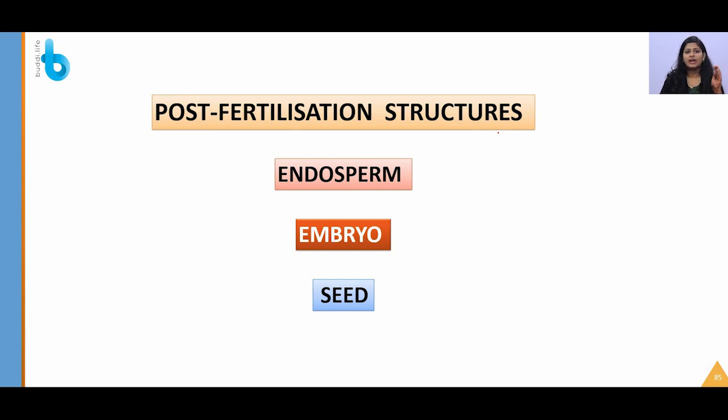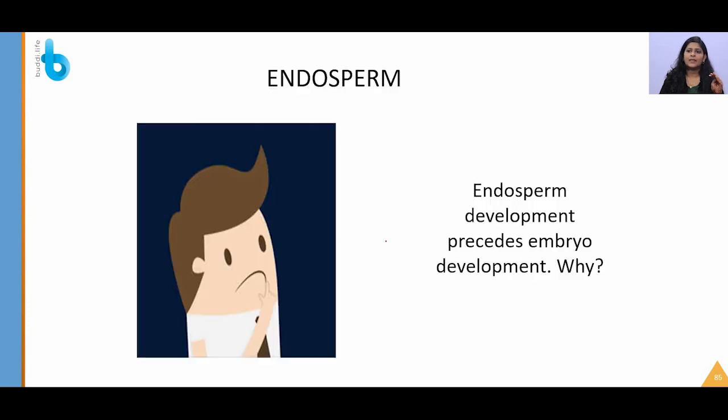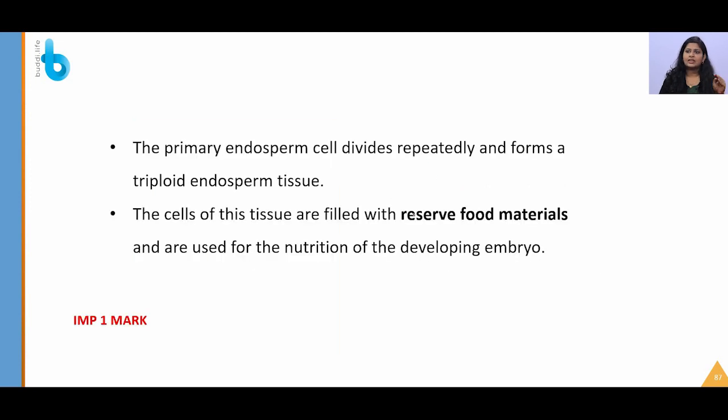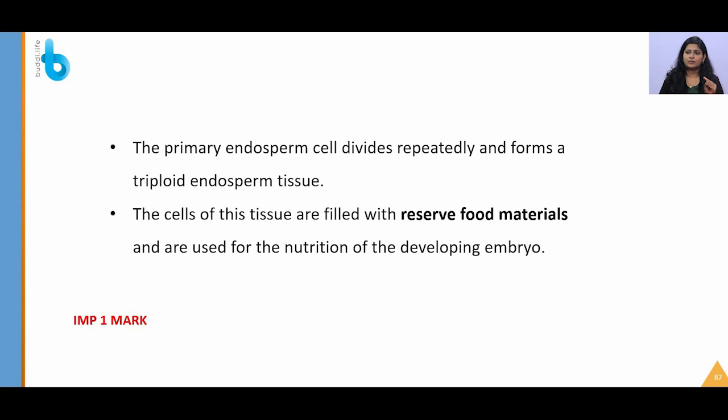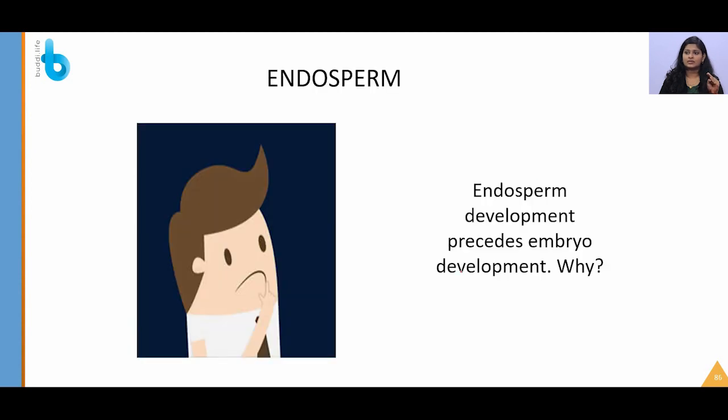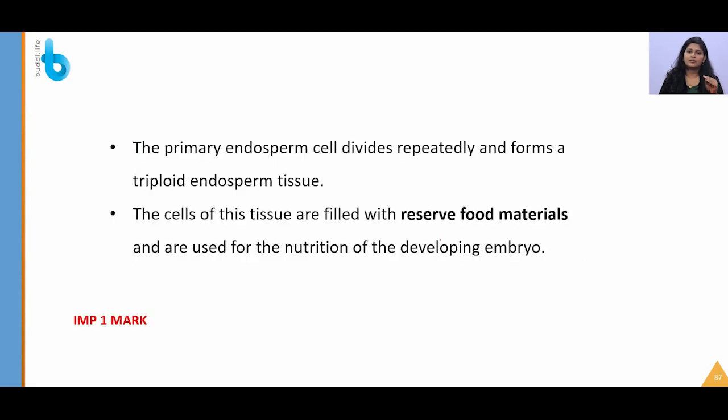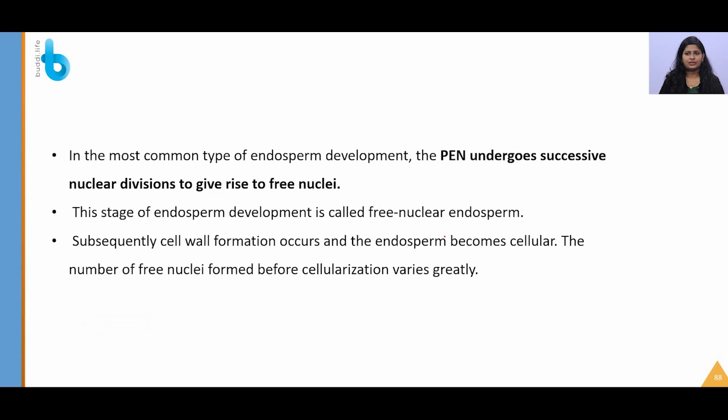So these are the post-fertilization structures. After fertilization, as we said, some structures will develop, right? These are the endosperm, embryo and the seed. Endosperm development precedes embryo development. Why? As I said, this endosperm will have reserve food material. This is again one important question to remember: because endosperm will have the reserve food material, its development precedes the embryo development.